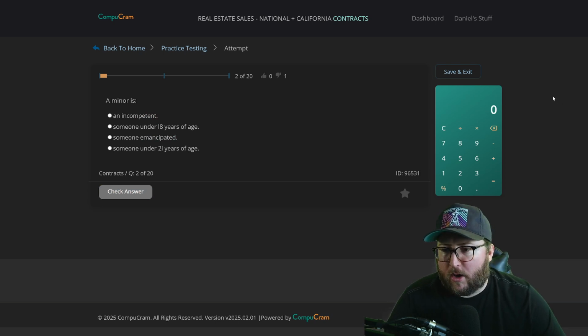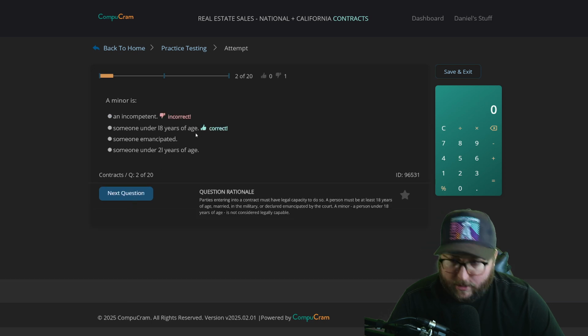Question number 2. A minor is an incompetent, someone under 18 years of age, someone emancipated, someone under 21 years of age. For California, they're going to be under 18. I'm going to say incompetent, though, just to cover everything. Okay. 0 for 2. The correct answer is someone under 18 years of age.